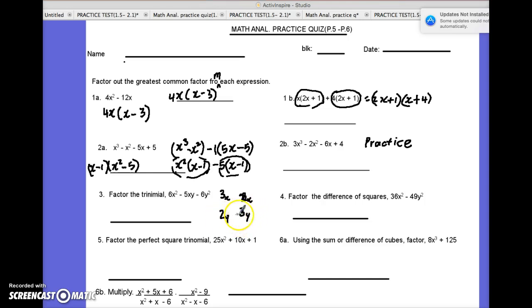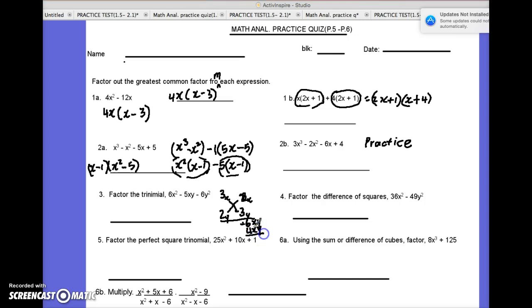But no, one has to be positive, one has to be negative in order for me to get a negative answer. And because the middle term is negative, I'm going to make the bigger one negative, so that when I multiply the 3y with the 3x, I'm going to get a negative, let me put it here, negative 6xy. When I multiply the 2y with the 2x, I get a positive 4xy.